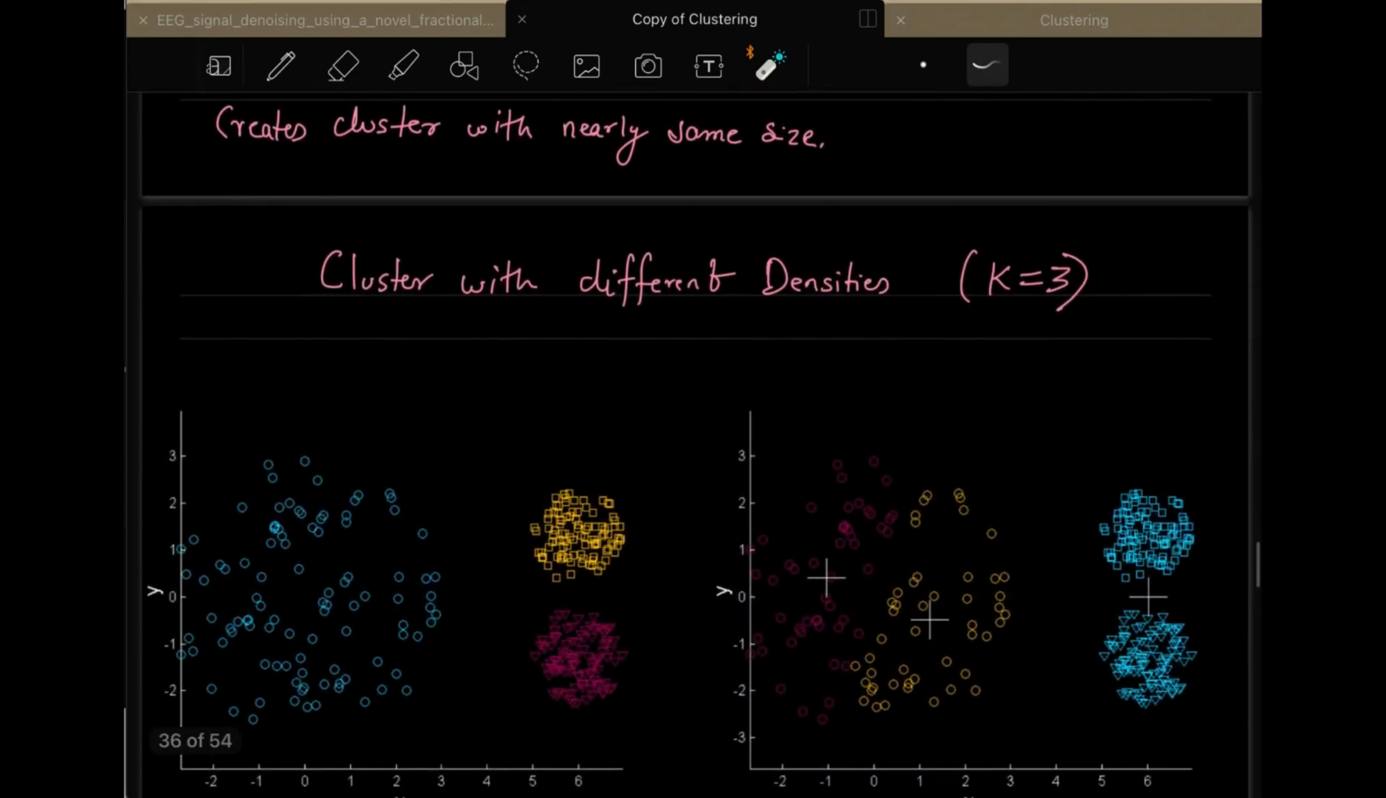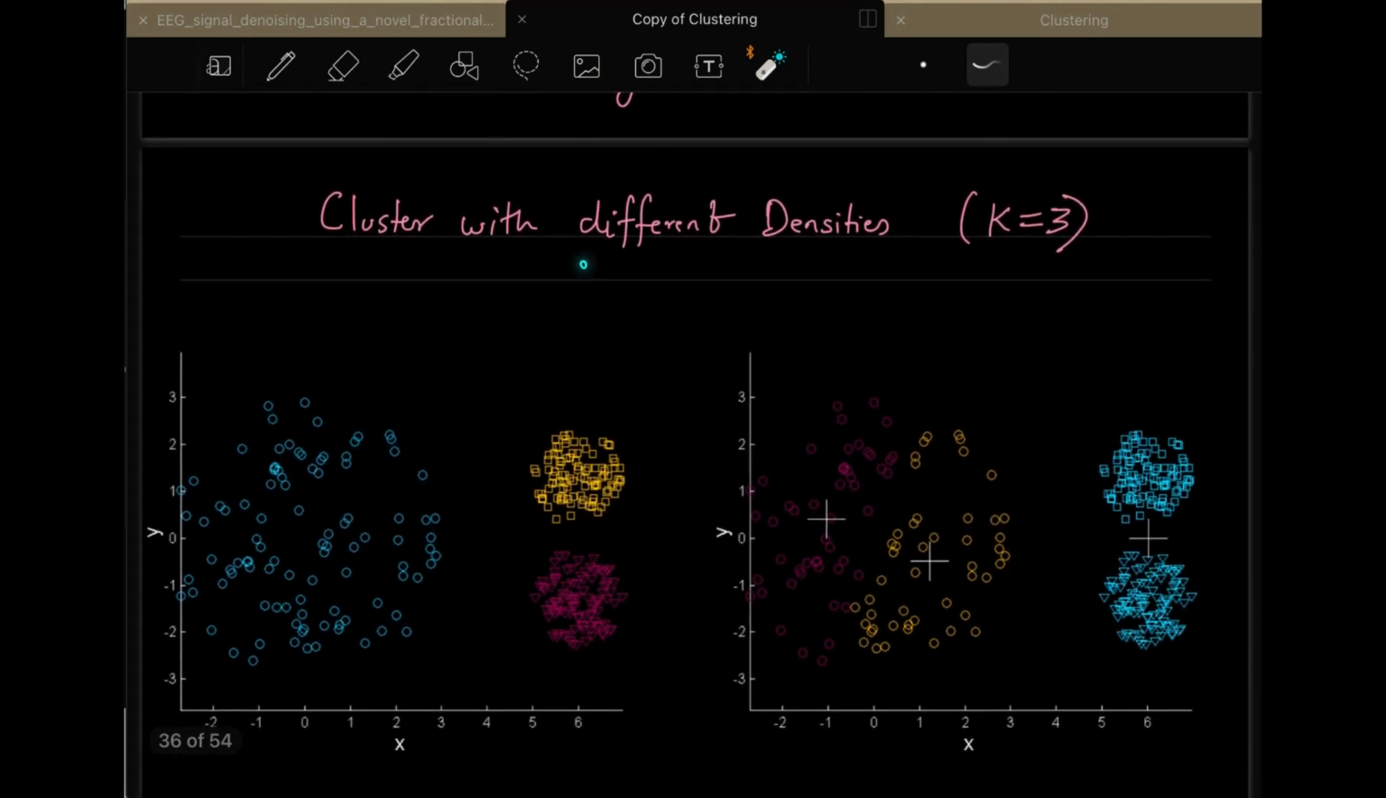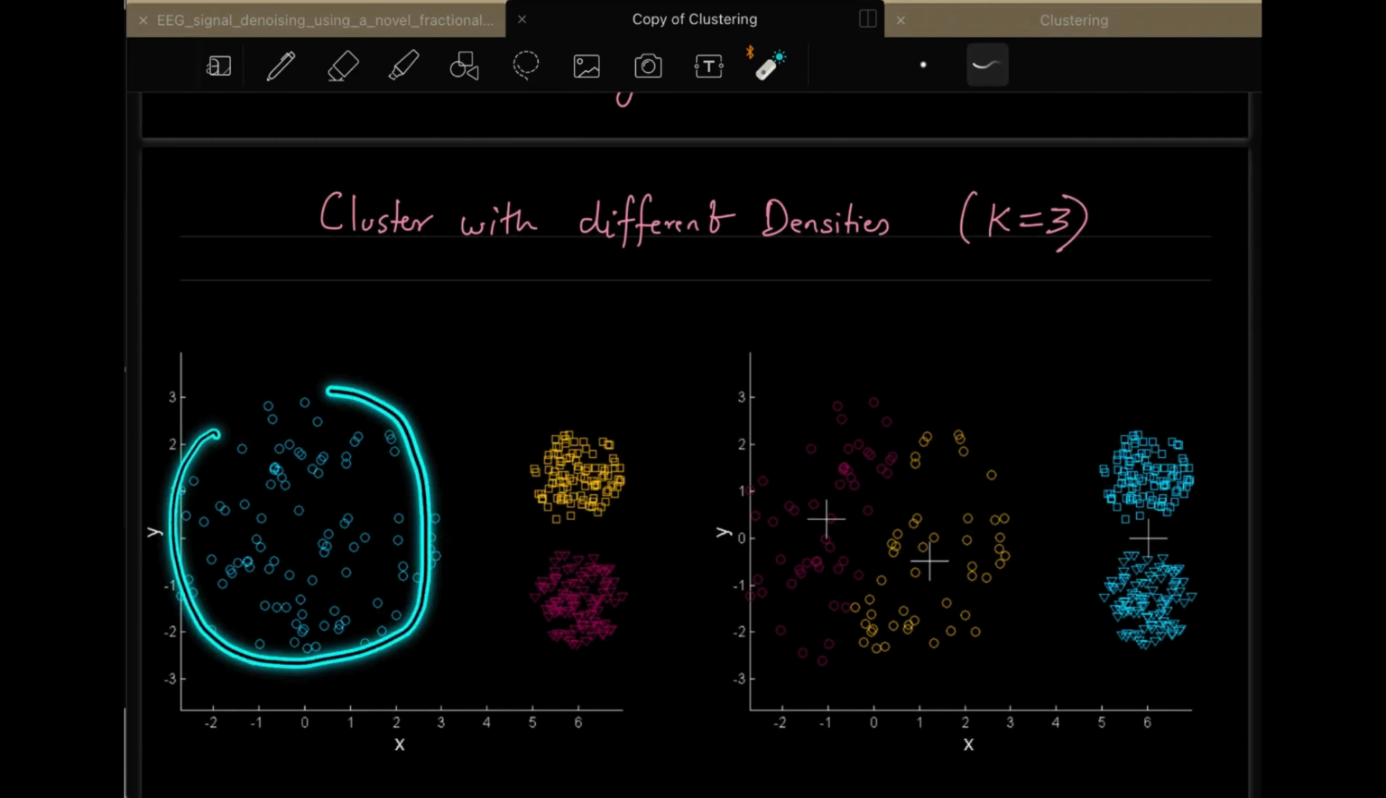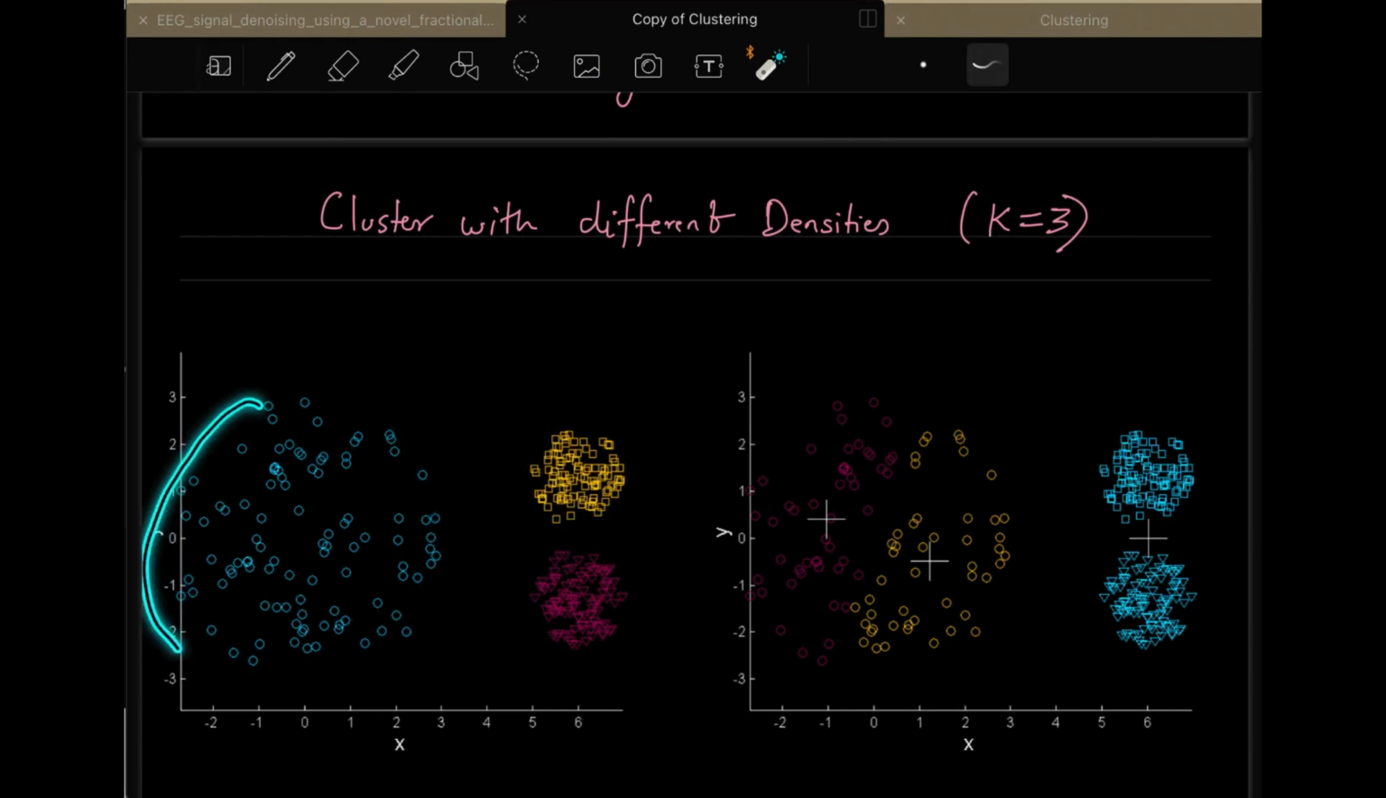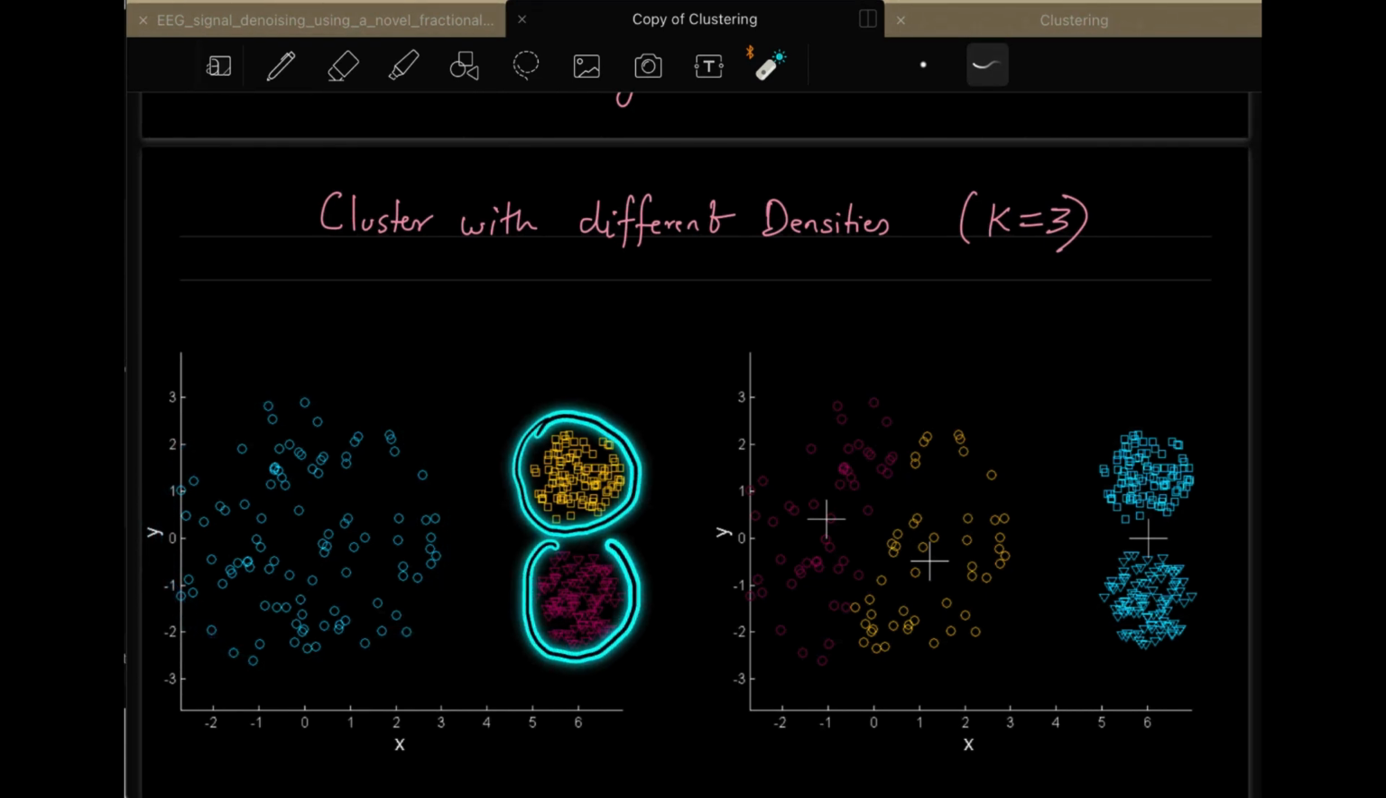The second one is the cluster with different densities. By different densities, I mean you can see on the left side, this is one cluster, this is the second cluster, and this is the third cluster. The number of points in this cluster is very small, they are sparse points, very few, and the density of the cluster here is very small. Whereas in this case, the density of the cluster is very high and the points are highly packed.